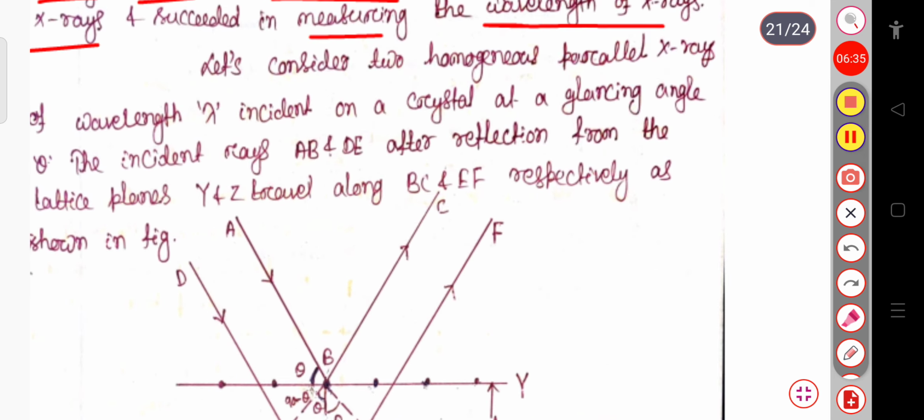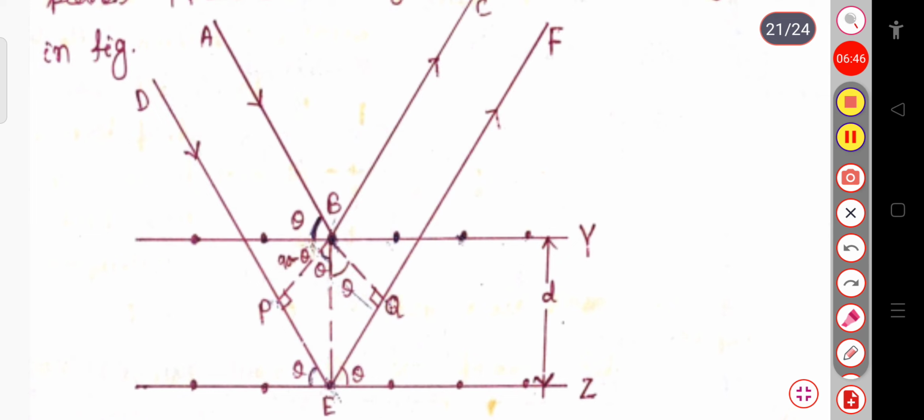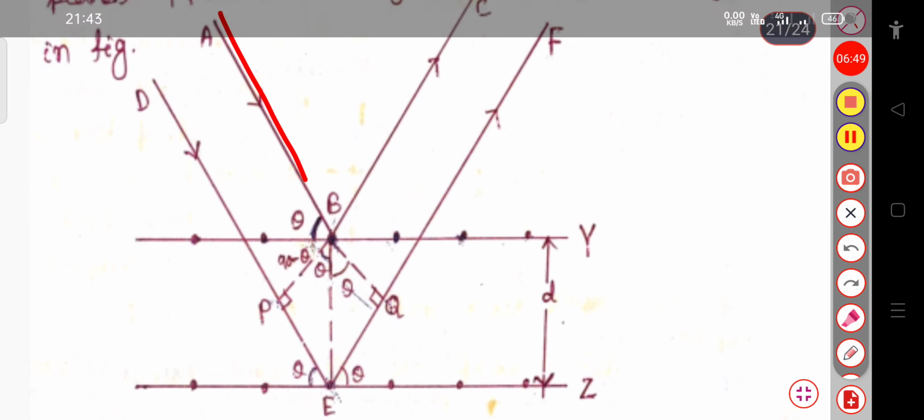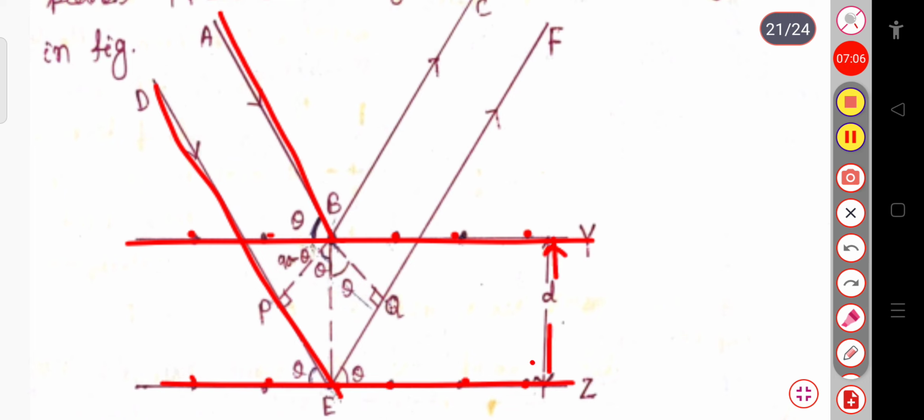Let us consider two homogeneous parallel X-rays of wavelength, suppose lambda. It is incident on a crystal at a glancing angle theta. Now here you can see these are two parallel beams, suppose AB and DE, and these are the lattice points. This is one plane, and here these are also some lattice points in another plane, and the interatomic spacing between the two planes is suppose d.